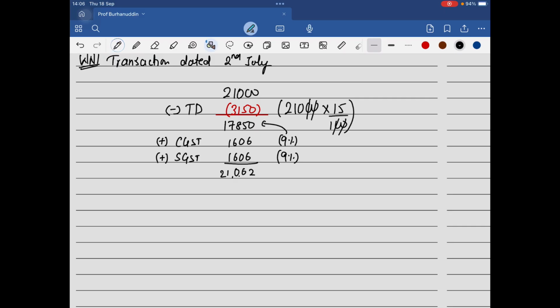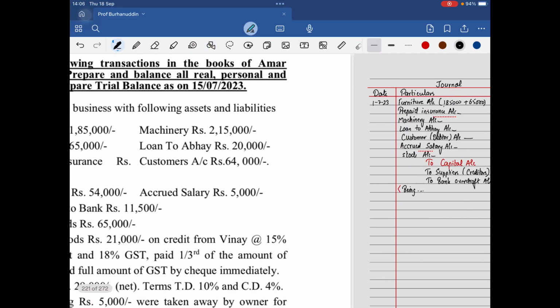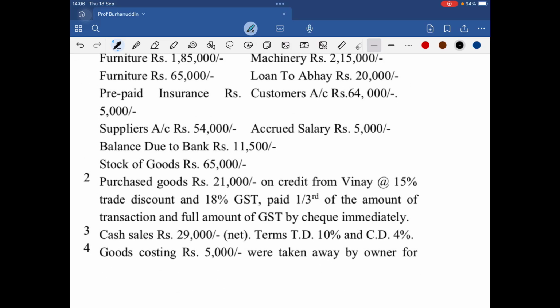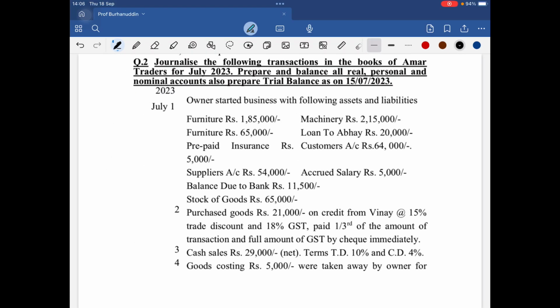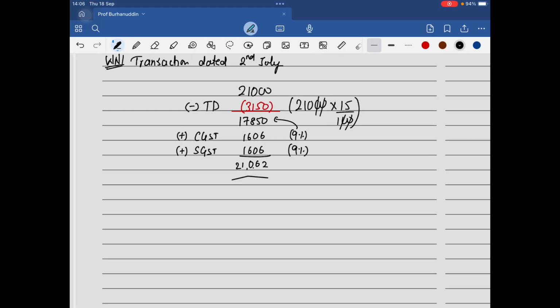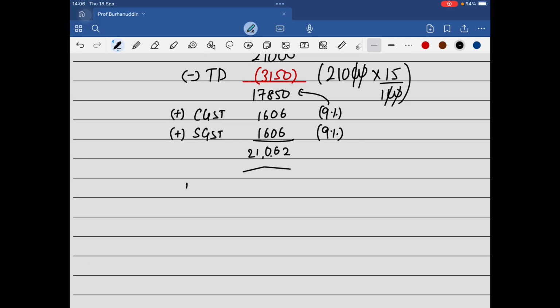And they are telling me how we are paying. The transaction is very beautiful, but have a look at this. They are telling me that one third of the amount of the transaction, and the full amount of GST is being paid by check immediately. So here the payment has been made for one third of the amount of the transaction.